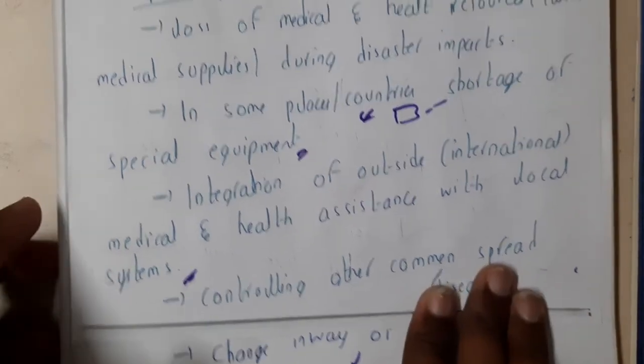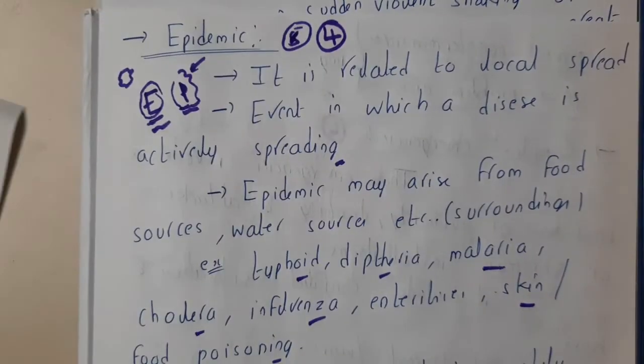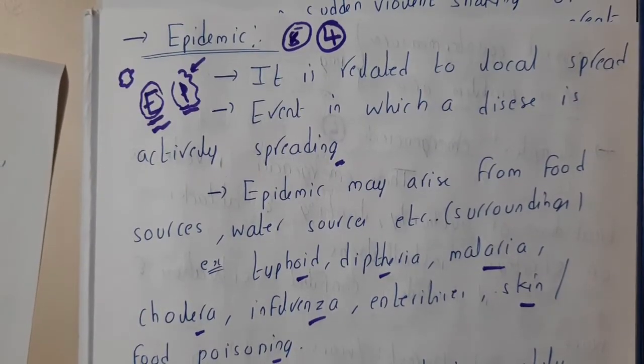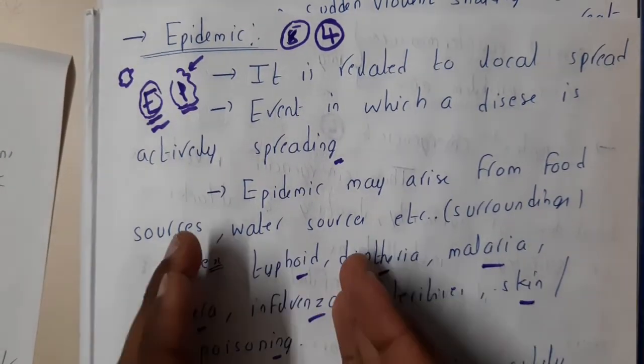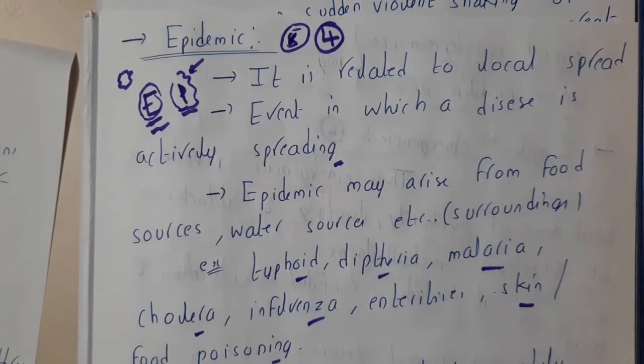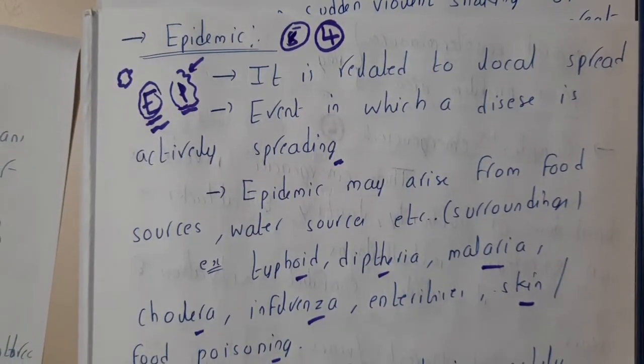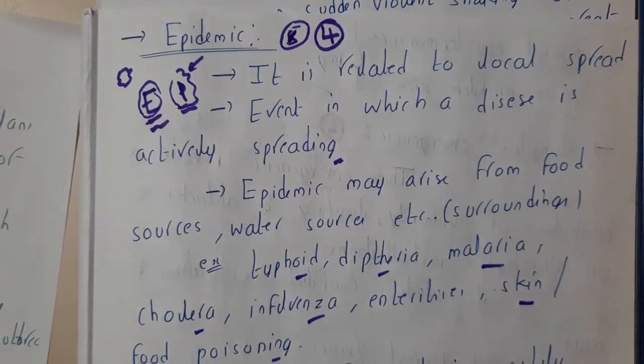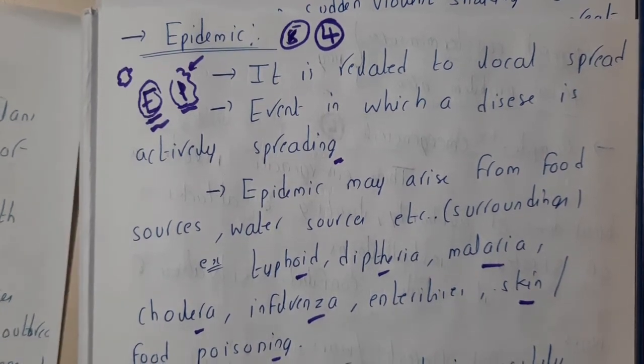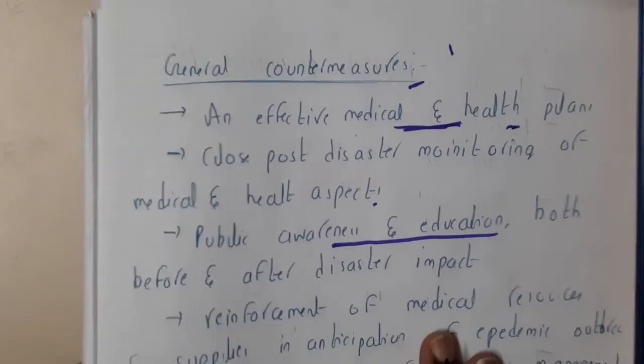Okay. Yes. So this is about epidemic, guys. So epidemic and pandemic are almost the same, but the only difference is epidemic is in a particular region or in a particular area or location, whereas pandemic is nothing but a worldwide thing. Okay, so I hope everyone got a clear idea of epidemic.